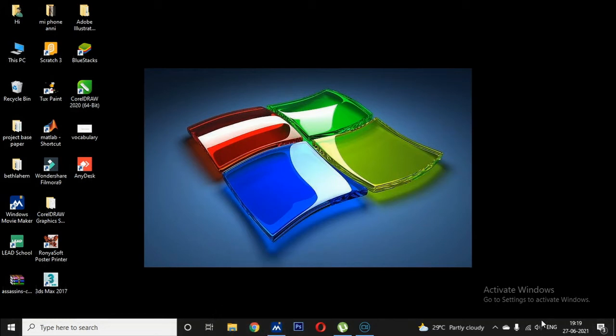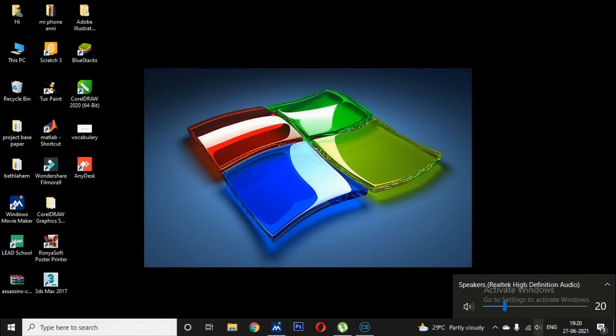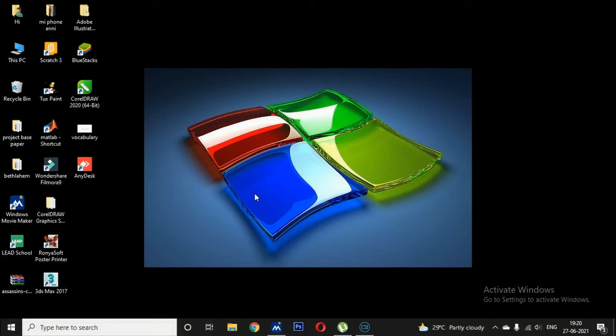Apart from this, it shows some notifications about your computer. This is the notifications, and it shows the time and date. So today is 27 June 2021, and this is Sunday. And this is the volume speaker. You can adjust the volume using this speaker.